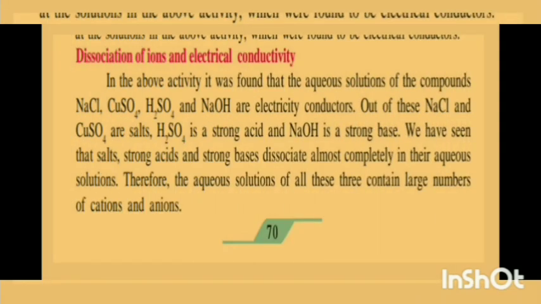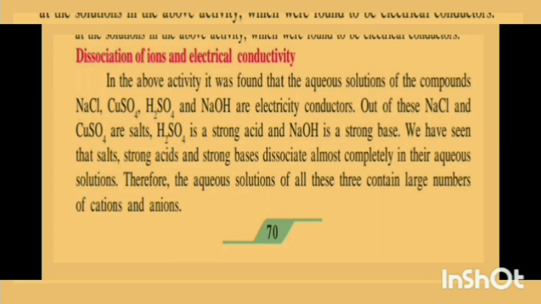So today's topic is about dissociation of ions and electrical conductivity. In the above activity which we studied in the previous class, we found that the aqueous solutions of the compounds NaCl, CuSO4, H2SO4 and NaOH are electricity conductors.